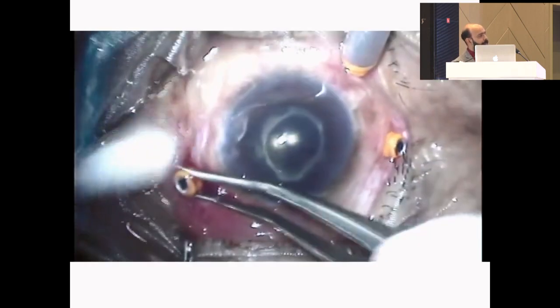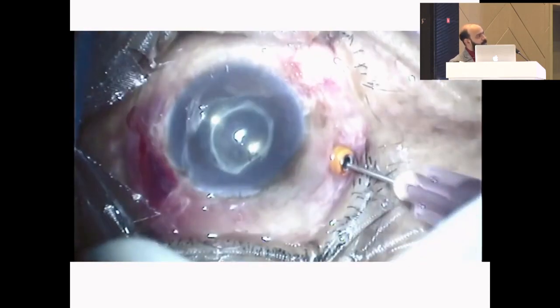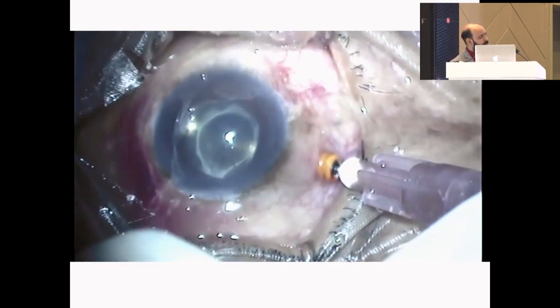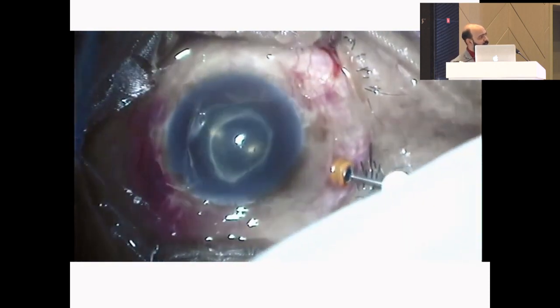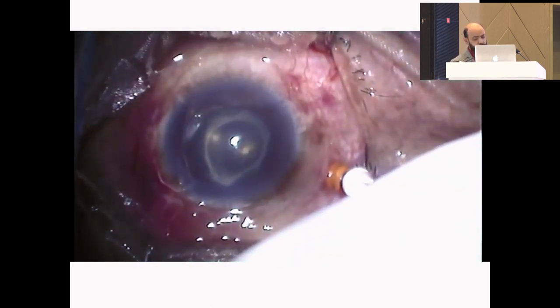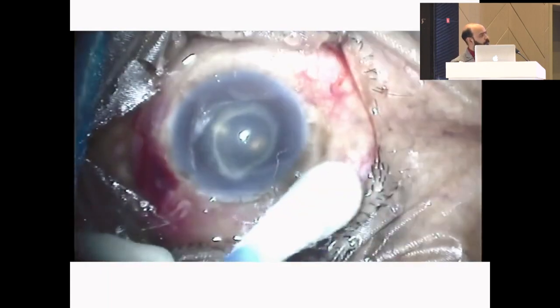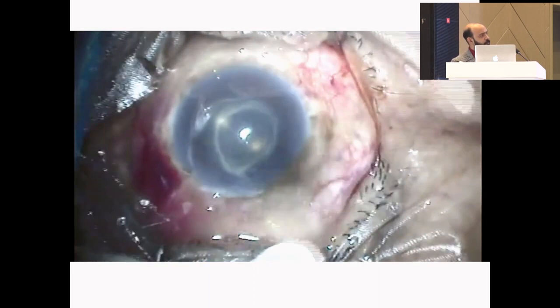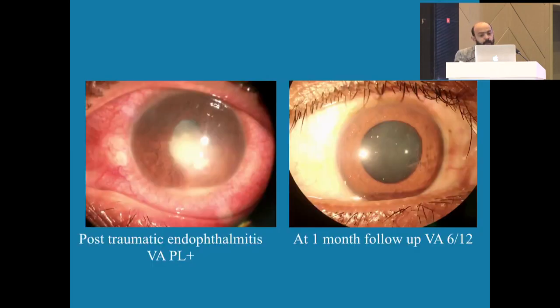We do not attempt to go to the periphery. We'll just be doing the core vitrectomy till we can visualize the optic disc and the macula. Once that is done, we tend to stop and go for the intravitreal injections. The infusion cannula and the other cannulas are removed. And at the end of the surgery, if we have any doubt, we can always put a suture. So this was a case of post-traumatic endophthalmitis, and even post-traumatic endophthalmitis can have good results.